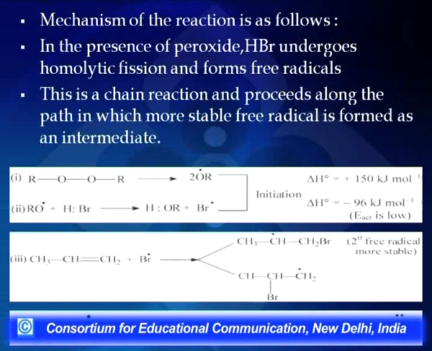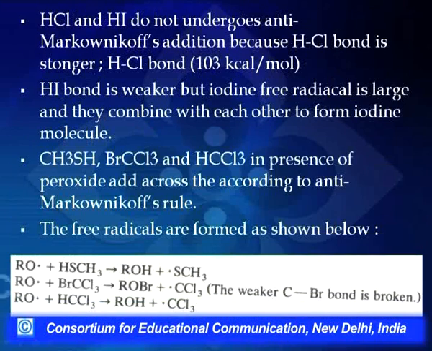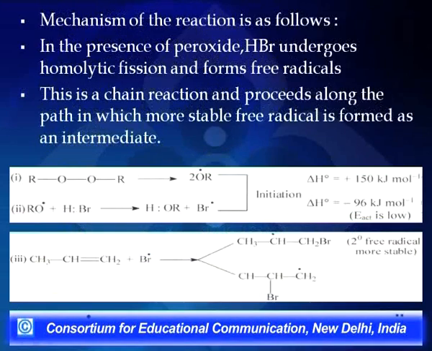It will abstract H from here, converting into bromopropane, and in turn it generates another free radical, which is a Br free radical, and in such a manner this reaction continues. So what we've seen here is a free radical mechanism.